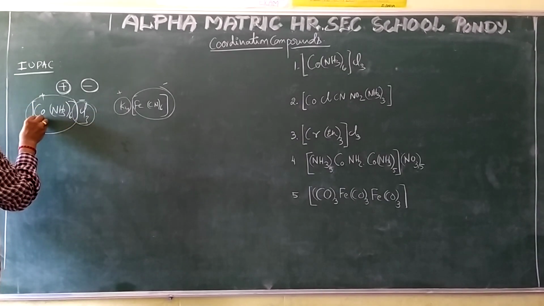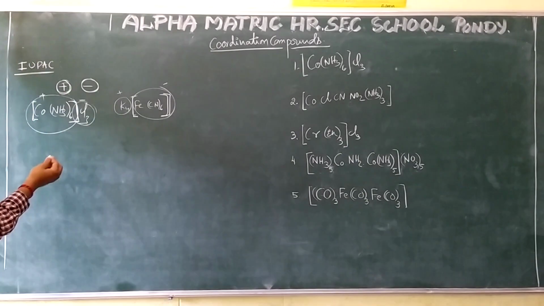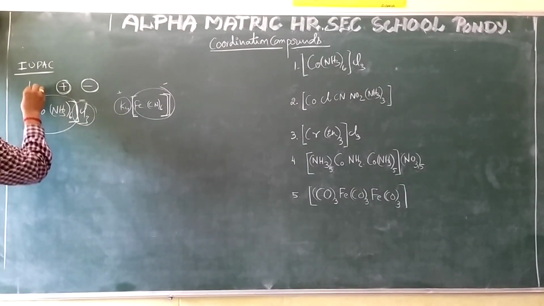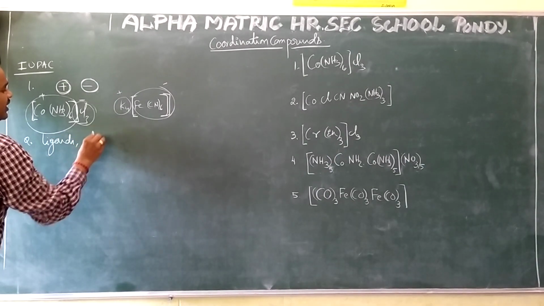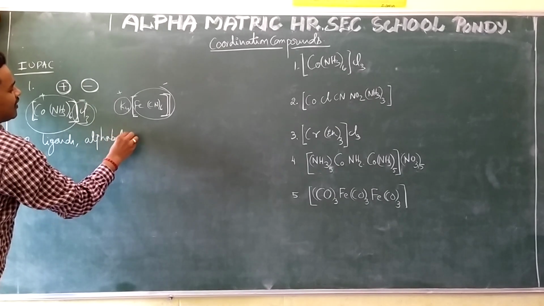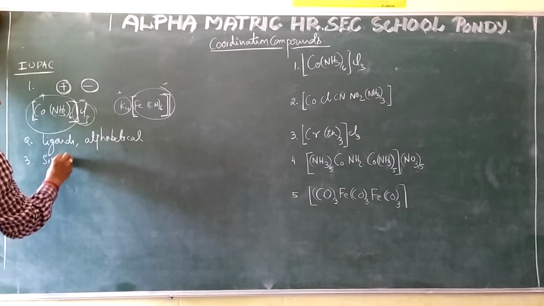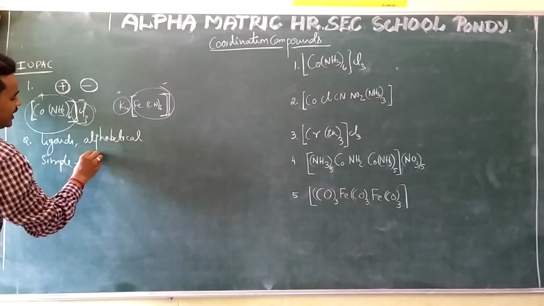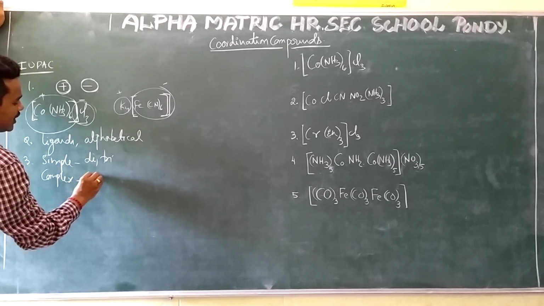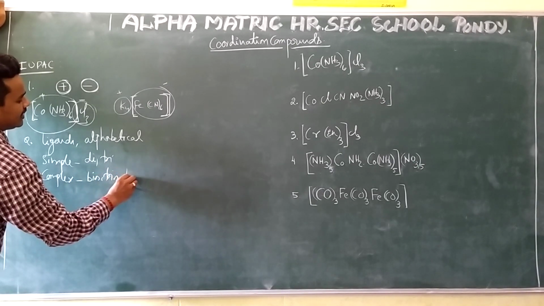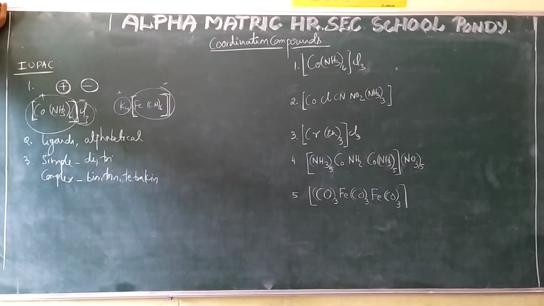When you are writing the name for this entity, first we start with the cation. Second, we have to write the ligands, in alphabetical order. If the ligands are simple ligands, you have to use di, tri, tetra. If they are complex ligands, you have to use bis, tris, tetrakis. These are the words we use when we are using complex ligands.